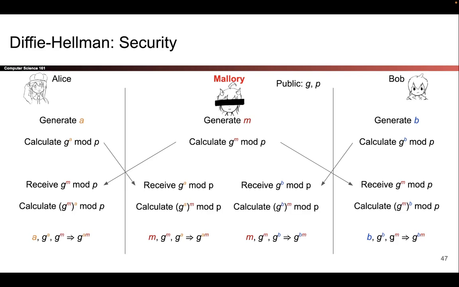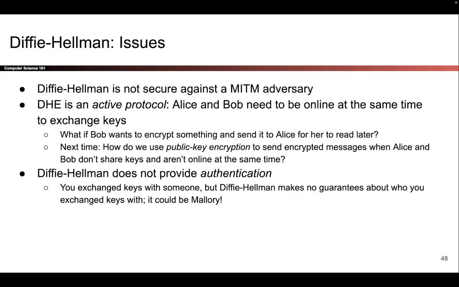And likewise, Bob thought he successfully did a key exchange with Alice, but he in fact did a successful key exchange with Mallory because Bob and Mallory both now share the key, G to the BM. So another way of looking at this picture is that two successful key exchanges happened, but instead of happening between Alice and Bob, they happened between Alice and Mallory and Bob and Mallory because Mallory stepped in between them. So that's what it means when we say Diffie-Hellman doesn't provide authentication. You don't know if you're exchanging keys with Bob or if Mallory has stepped in front and that you are actually exchanging keys with Mallory instead.